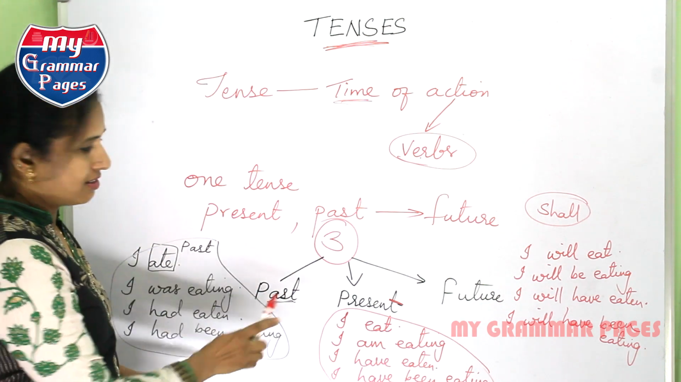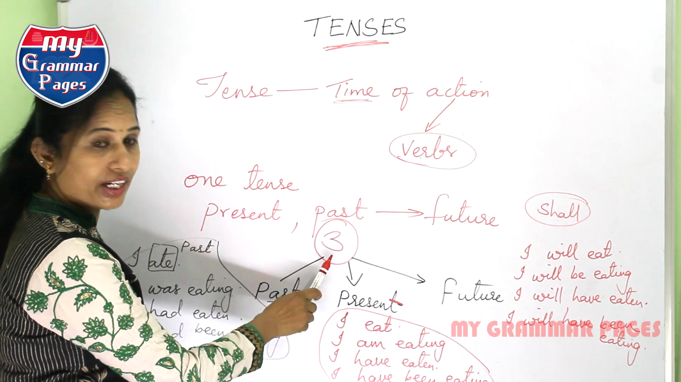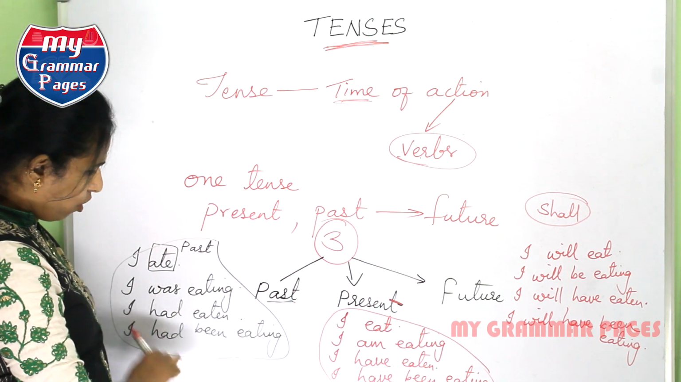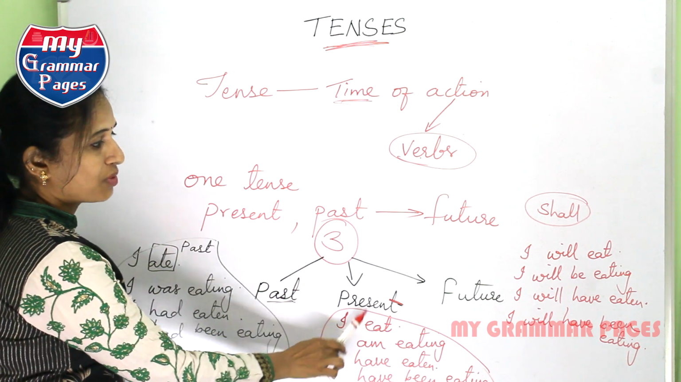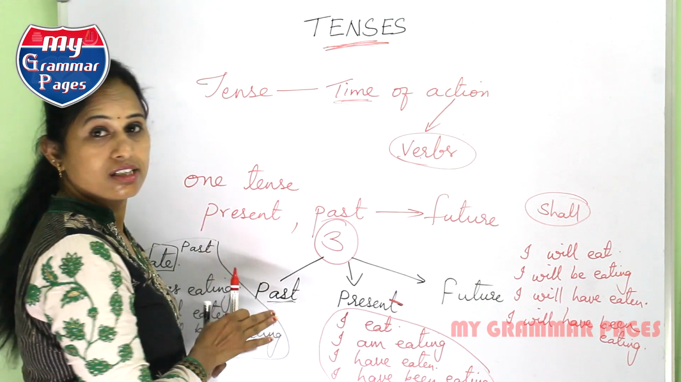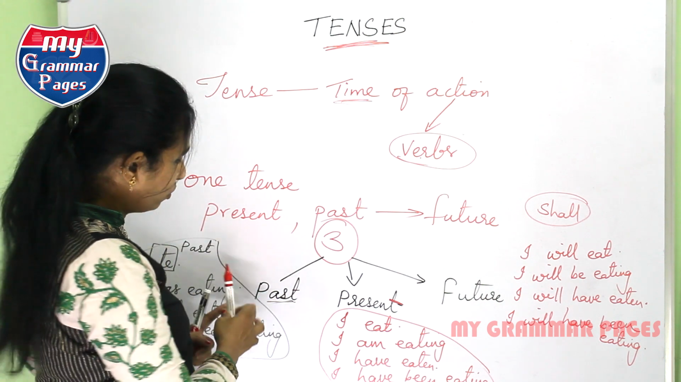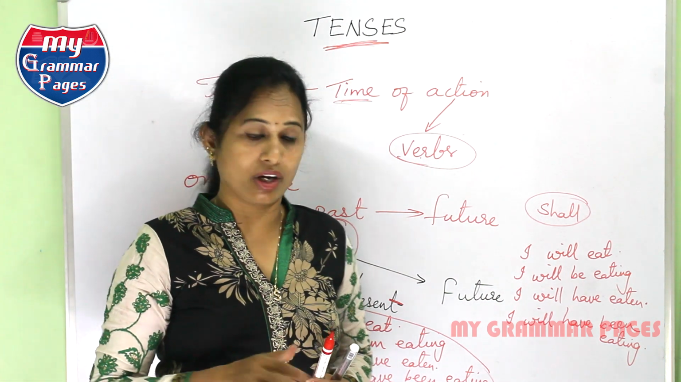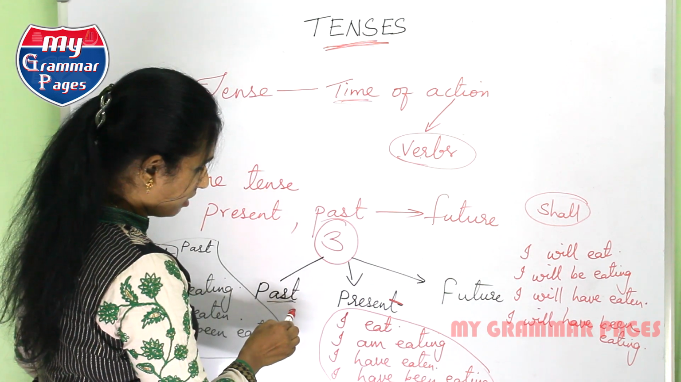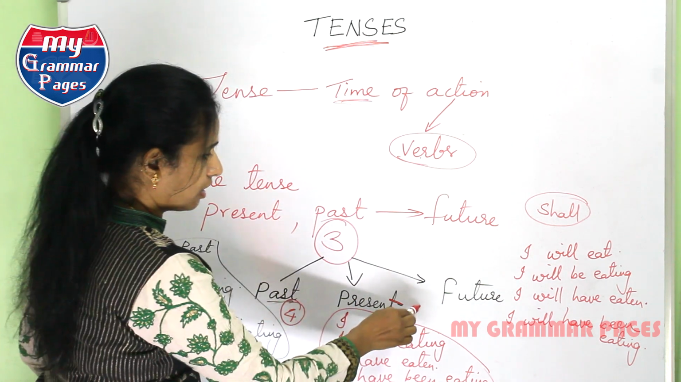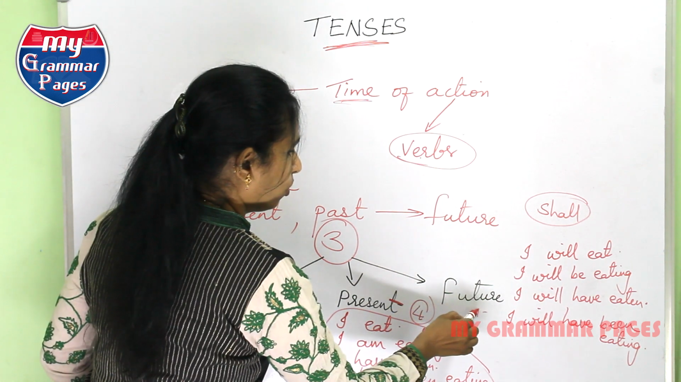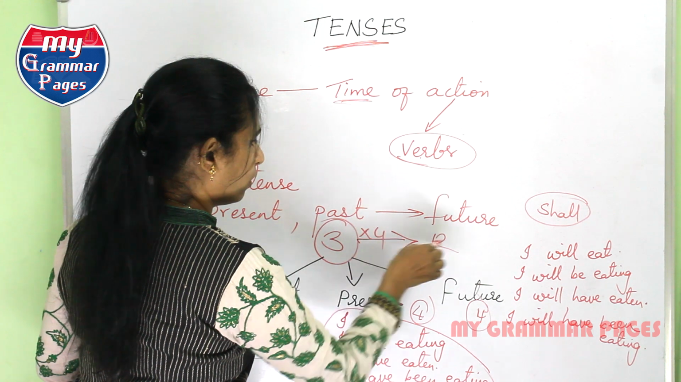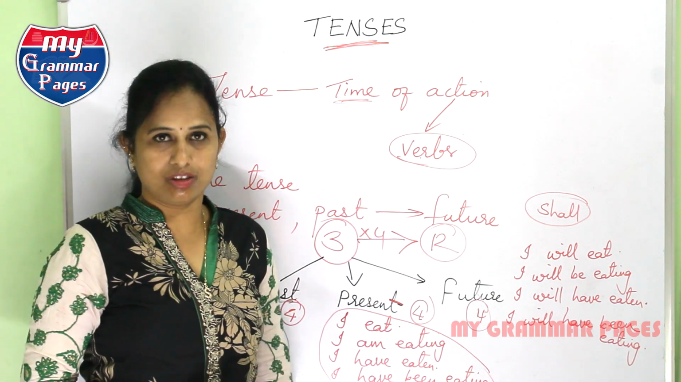Now, what did you understand? Basically, tenses are of three kinds: past, present, as well as future. All these four come under past, this is present, and this is future. But this is not the end of tenses. Each and every tense is once again subdivided into four. If we divide past into 4, present into 4, and future into 4, totally we have 12 tenses. That is 3 into 4, 12 tenses on the whole.